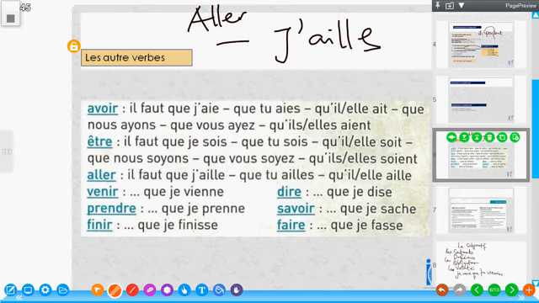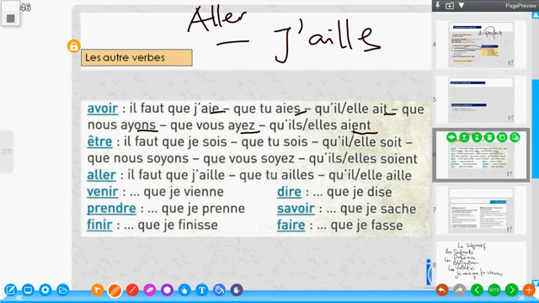For instance, we have avoir. Il faut que j'aie, tu aies, il ait, nous ayons, vous ayez, ils aient, elles aient. We have être.